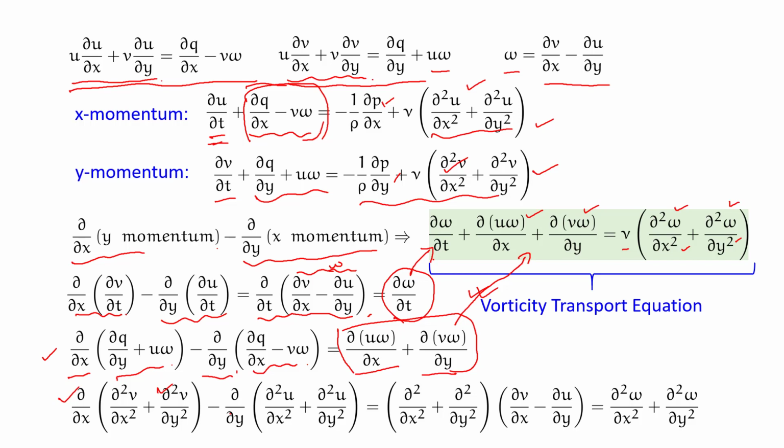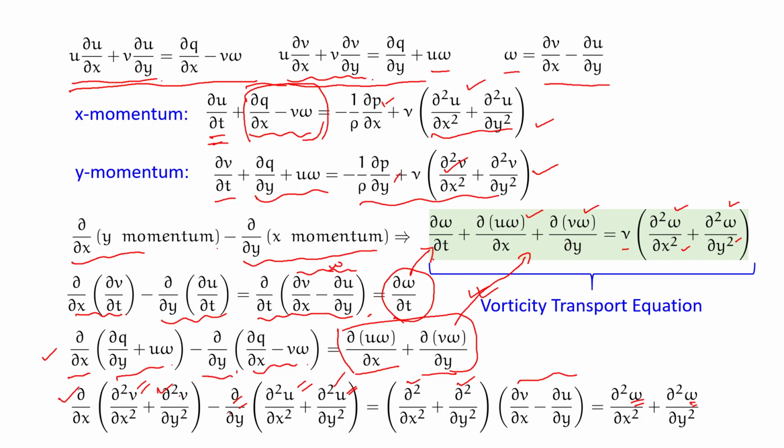If I take this del 2 del x2 out, then I have del v del x coming from here, del u del y coming from here, and del 2 del x2 is out. Similarly, I can take del 2 del y2 out, and the same terms del v del x and del u del y will appear here. So overall it gives me del 2 del x2 of omega plus del 2 del y2 of omega.